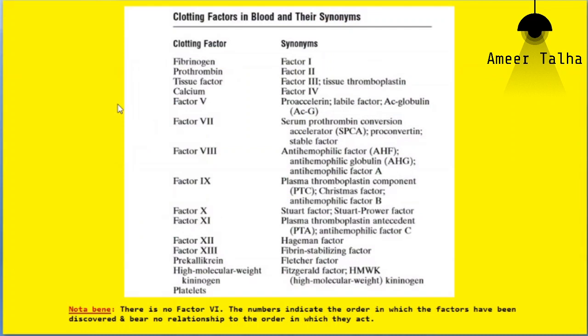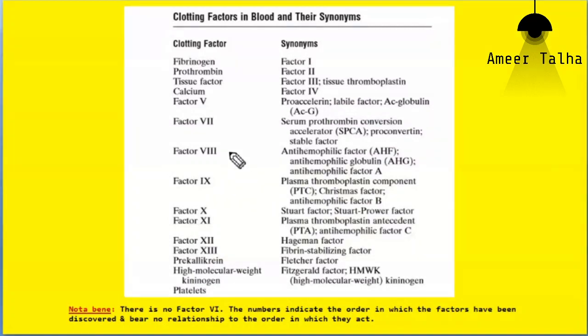And these are the clotting factors from 1 to 13. Here you can see factor 1 is fibrinogen, factor 2 is prothrombin, factor 3 is tissue factor. So remember, tissue factor is the factor which is stimulated in the extrinsic pathway. Calcium is the factor 4. Then we have the labile factor, factor 5. Then we have stable factor, factor 7. Remember, there is no factor 6.